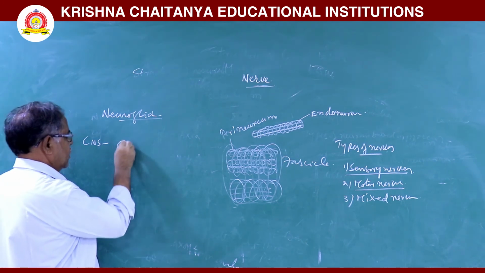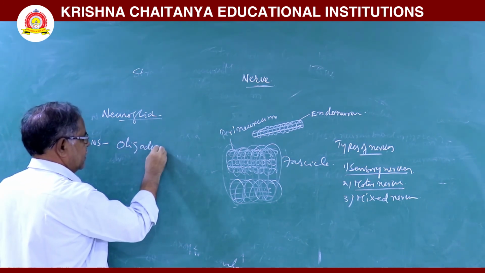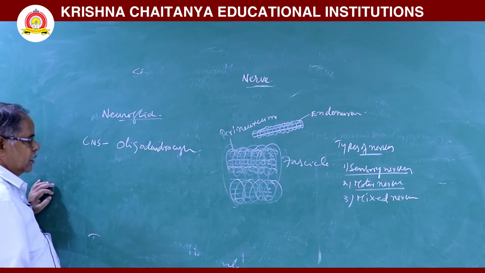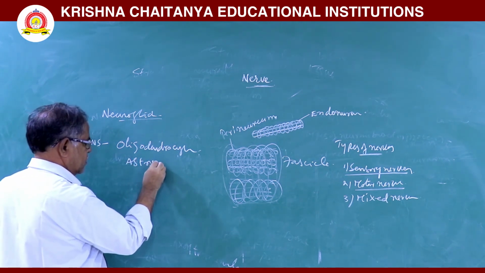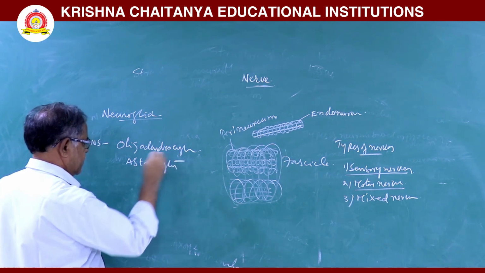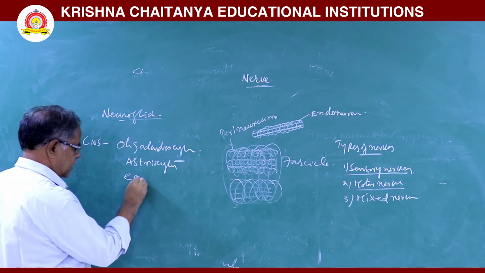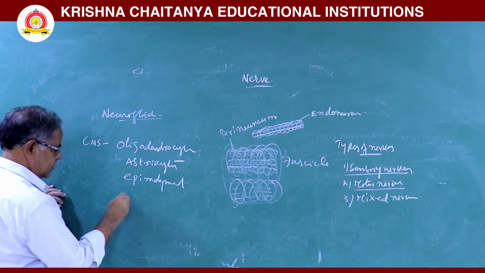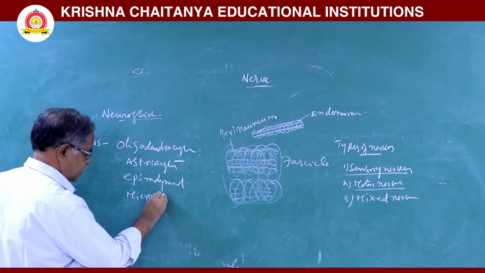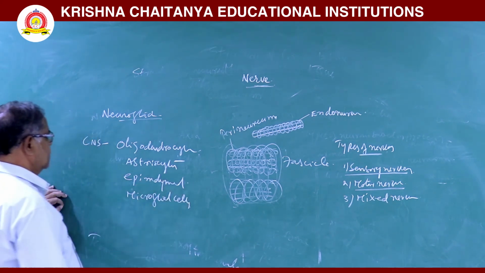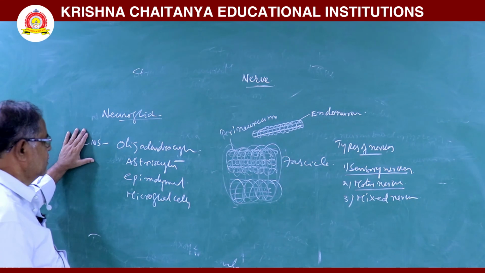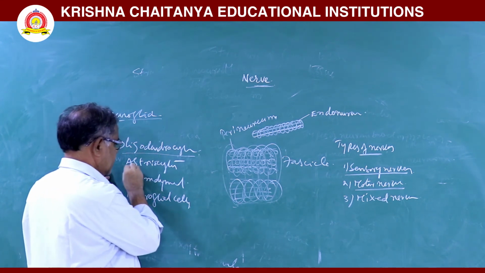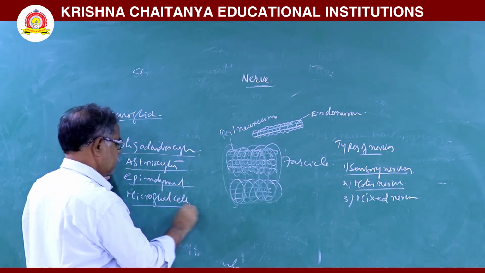They are called as oligodendrocytes, astrocytes, ependymal cells. Next, microglial cells.